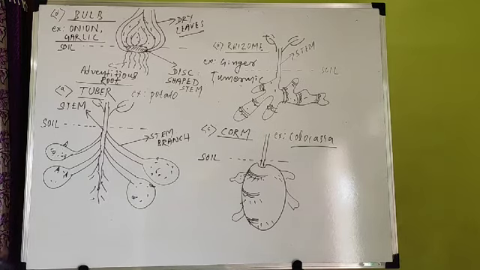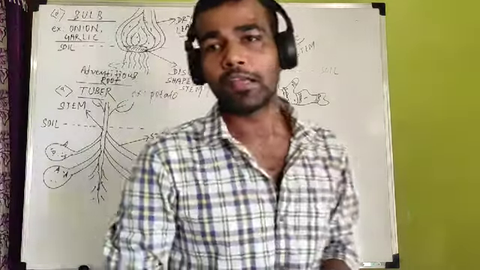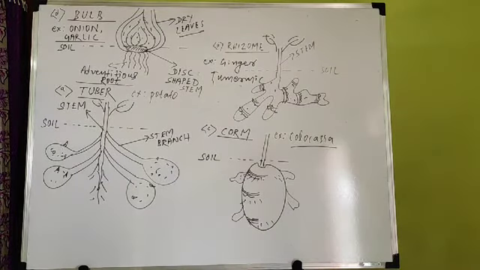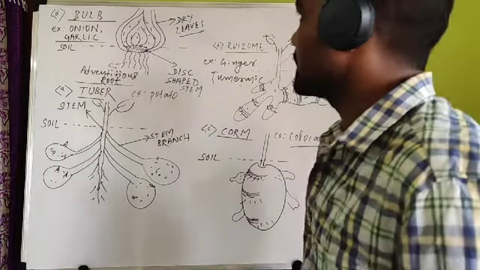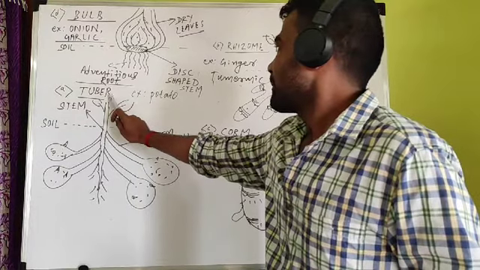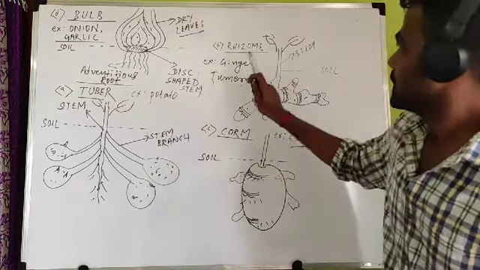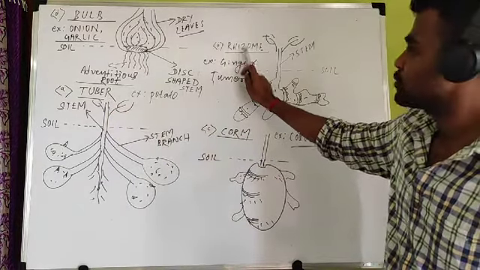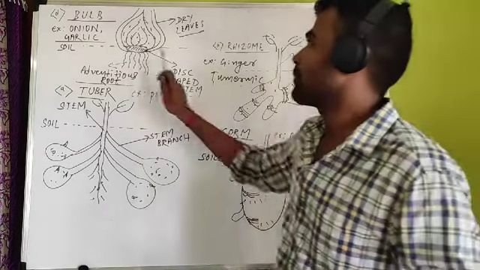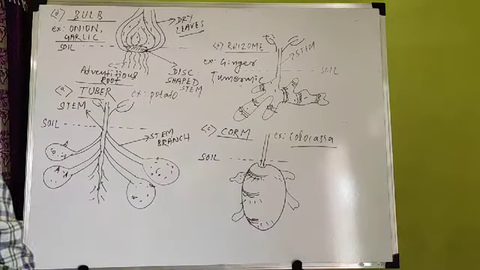So that's why you have to remember these vegetative propagules. First is tuber, and the tuber example is potato. Second is rhizome, and the rhizome example is ginger, turmeric. The corm example is colocasia, and the bulb example is onion and garlic.